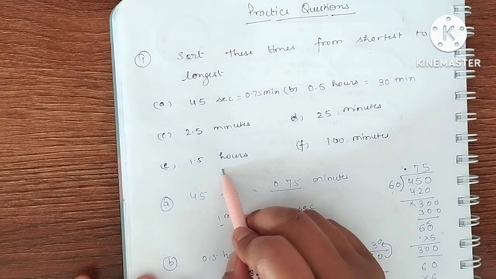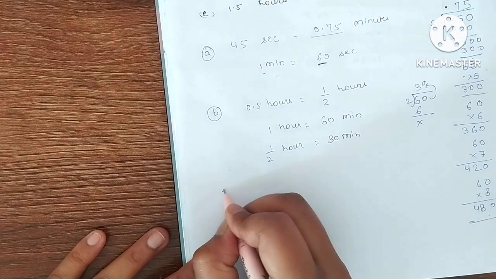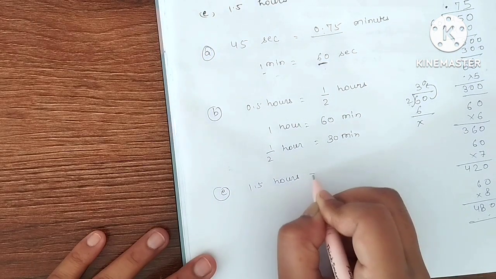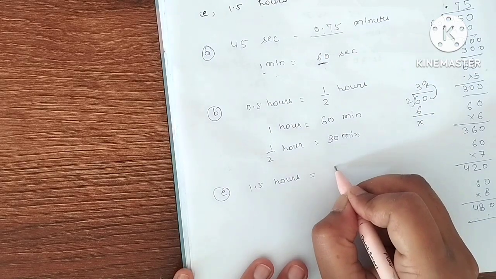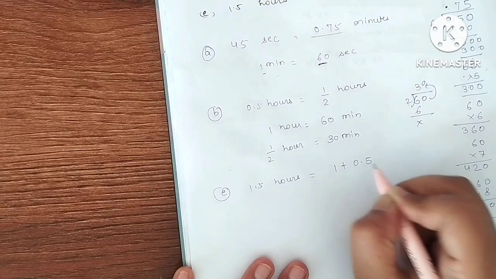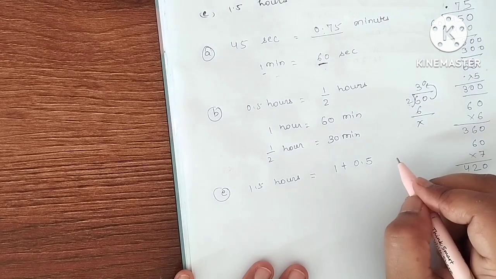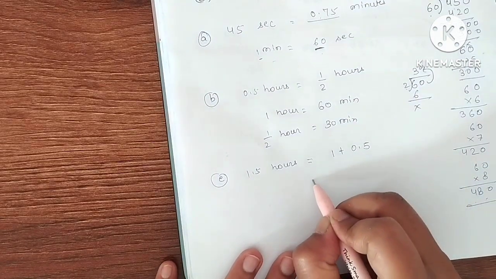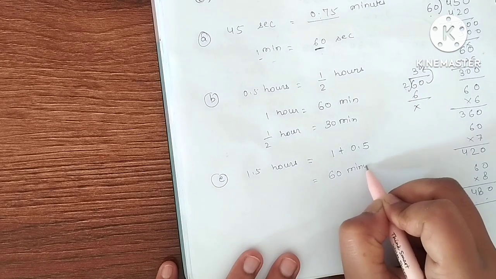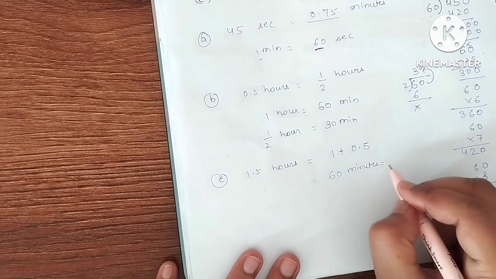Now 1.5 hours. Now E part, 1.5 hours. What I told you, how can we do this? We will break it, we will expand it. So 1.5 can be written as 1 plus 0.5 hours. Clear? Now in 1 hour how many minutes? 60 minutes. In 1 hour 60 minutes. And 0.5 hours we did it as 30 minutes.